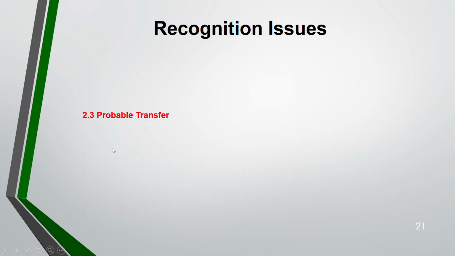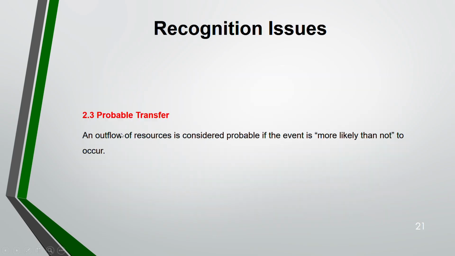Now, remember out of the definition, the first was what? Present obligation. The second was probable transfer. Let's expand that more. An outflow of resource is considered probable if the event is more likely than not to happen. That means the event is more likely to happen. Okay, then it is probable. Practically, probable means likelihood is more than 50%.